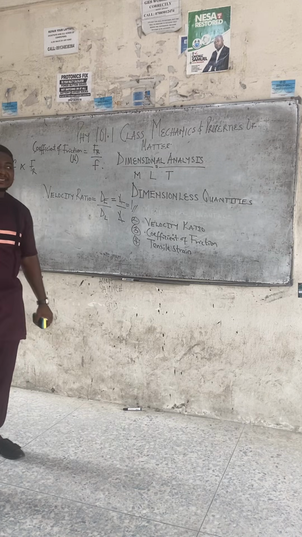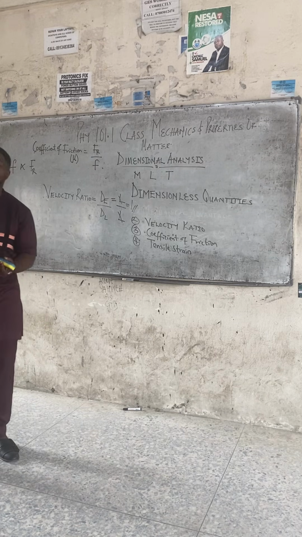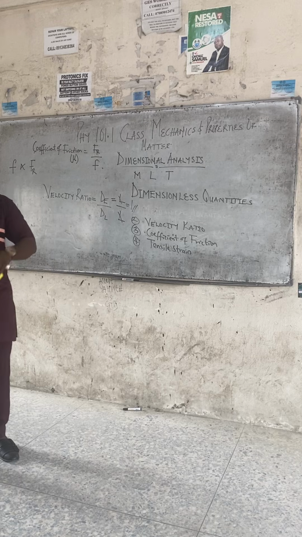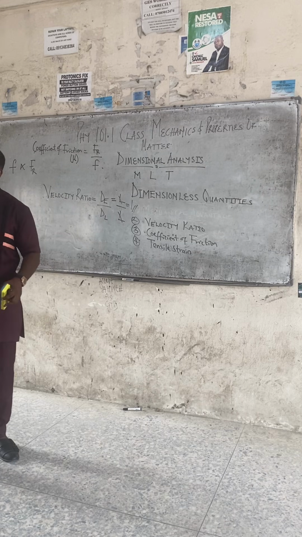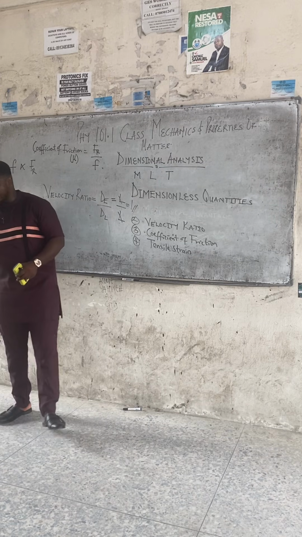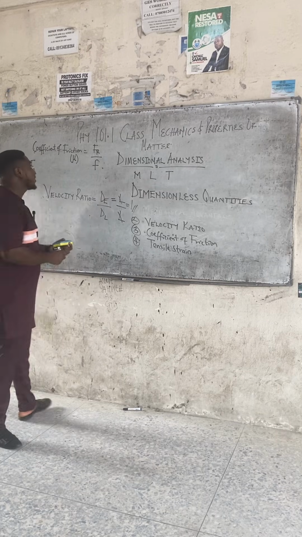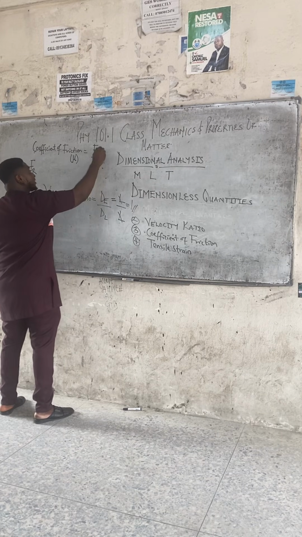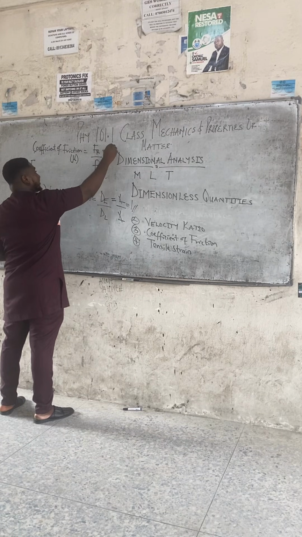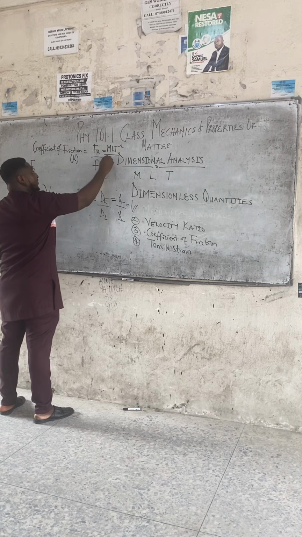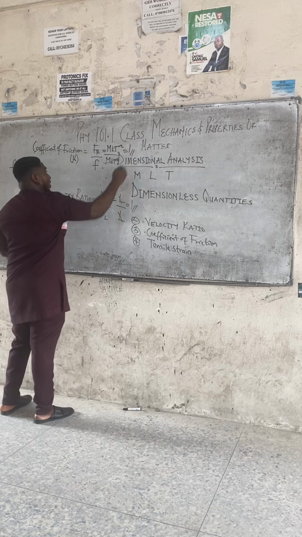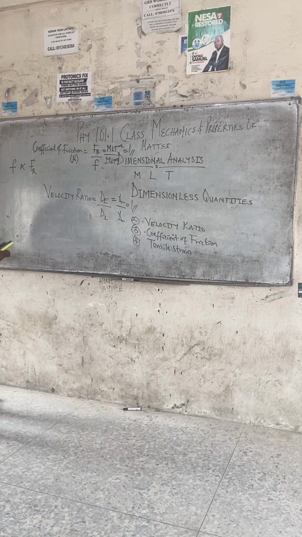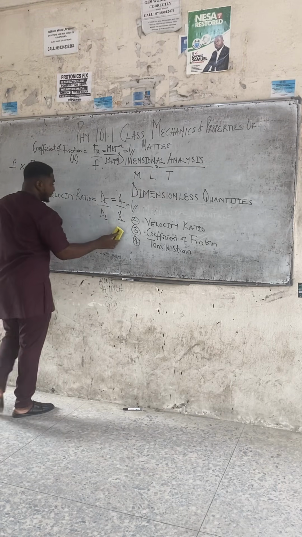Now, whether it is frictional force or reaction force, force is still force. So class, in physics, as long as your name is force, no matter the name before the force, like mechanical force, you have the same dimension. So whether frictional reaction force or frictional force, force is still force. That's MLT minus 2 all over MLT minus 2. So when they cancel out, it gives us 1. So the dimension for coefficient of friction is also 1.